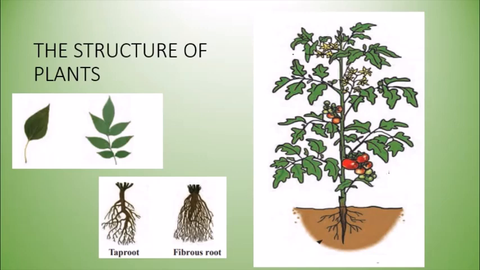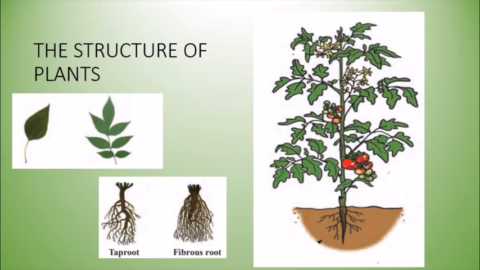So what the roots do is absorb the water and the minerals from the soil, and provide them to the upper part of the plant. So this is the main function of the root. Now roots can be either taproot or fibrous roots. There are many other types of roots also, but you have only two types, that is taproot and fibrous root. A taproot example is radish.